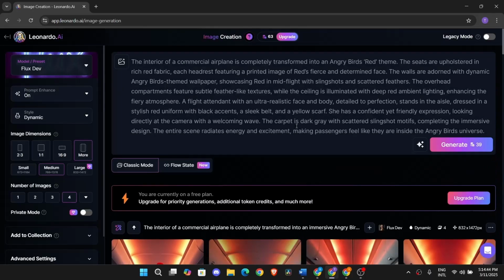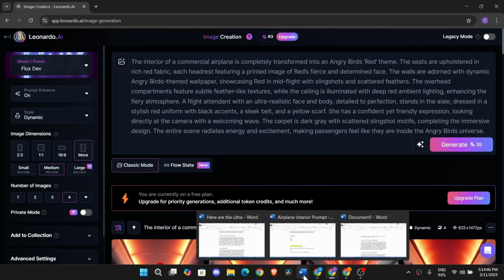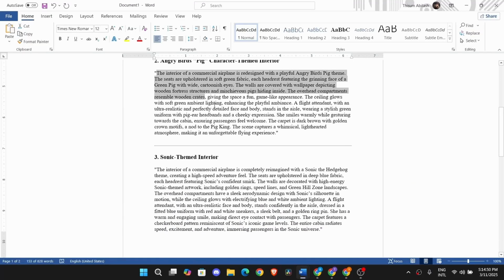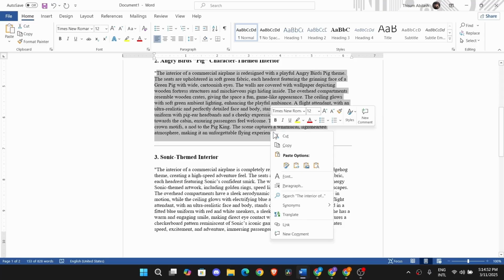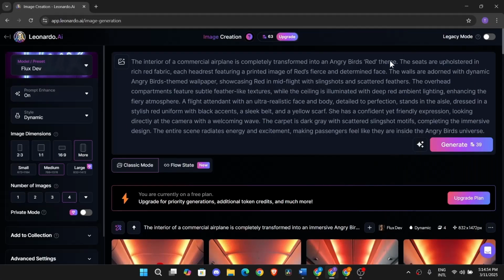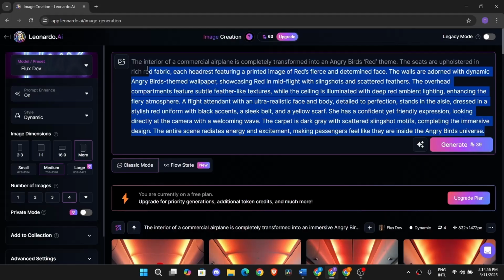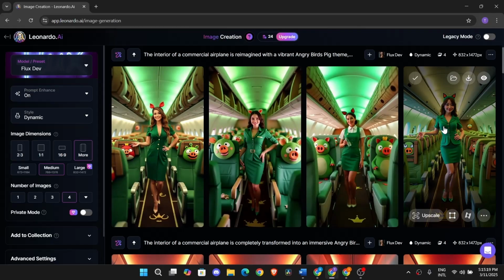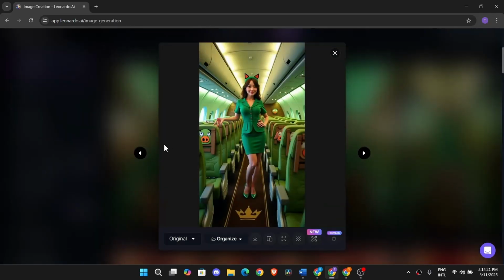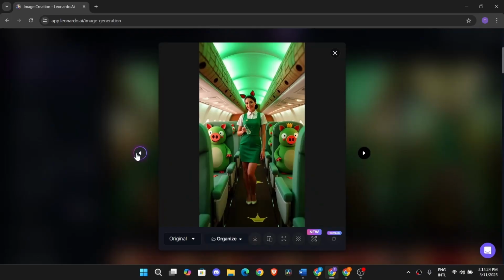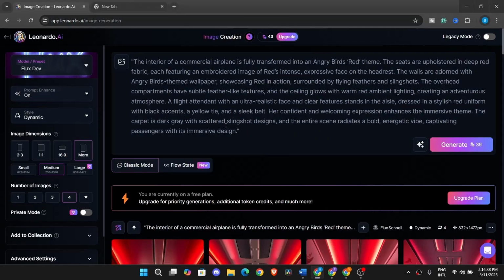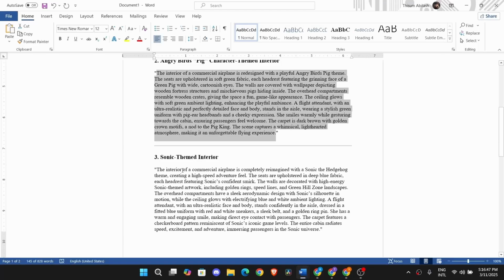So like that way, I am going to copy this interior prompt from the Word file which says the pig character from the Angry Birds movie, like this, and paste it to Leonardo AI and click on Generate. Wow, these were the results it gave me. So like that way, I will generate the rest of the images.